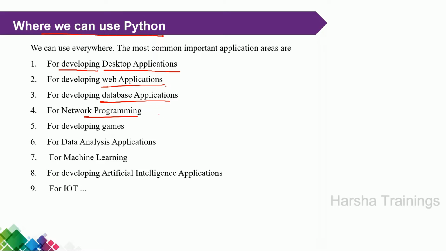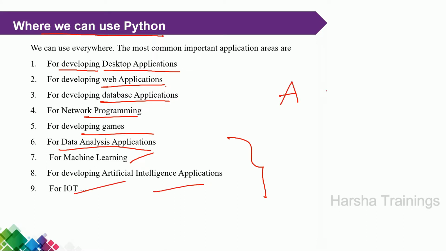and network programming, developing games. I think everything is easy to understand. So for game development, for data analysis. These three are the most important. For data analysis, that is data analytics, that is the most booming job nowadays. For machine learning, obviously we know we are using Python, along with AI and IoT.